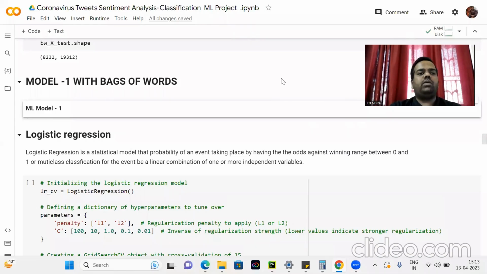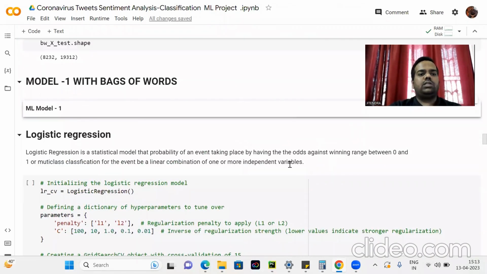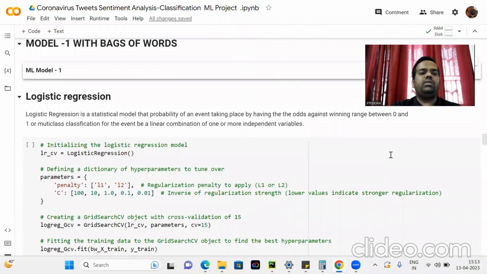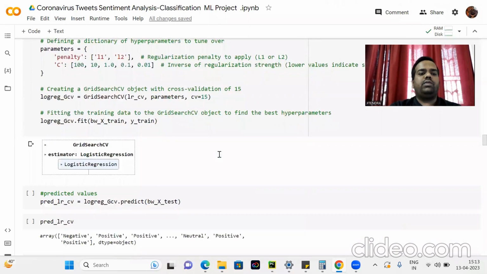Model one with bag of words, ML model one: logistic regression. What is logistic regression? Logistic regression is a statistical model that gives the probability of an event taking place, with the odds ranging between 0 and 1, or for multi-class classification, as a linear combination of one or more independent variables. First we initialize the logistic regression model, then define the dictionary of parameters to tune over, that is L1 and L2, the regularization penalty to apply. Here C is the inverse of regularization strength, and the grid search CV is 15.